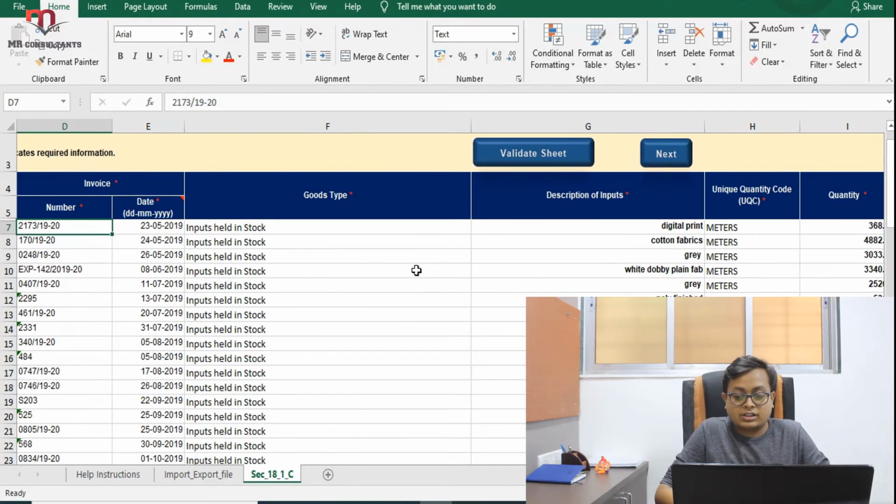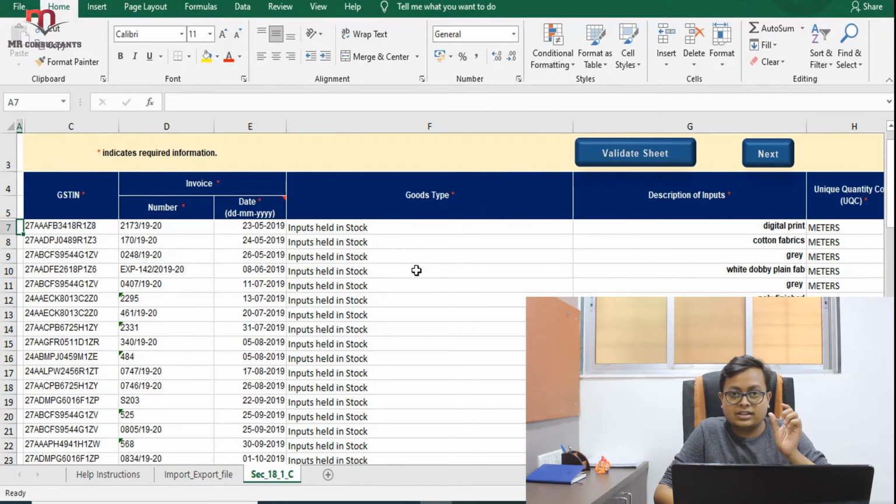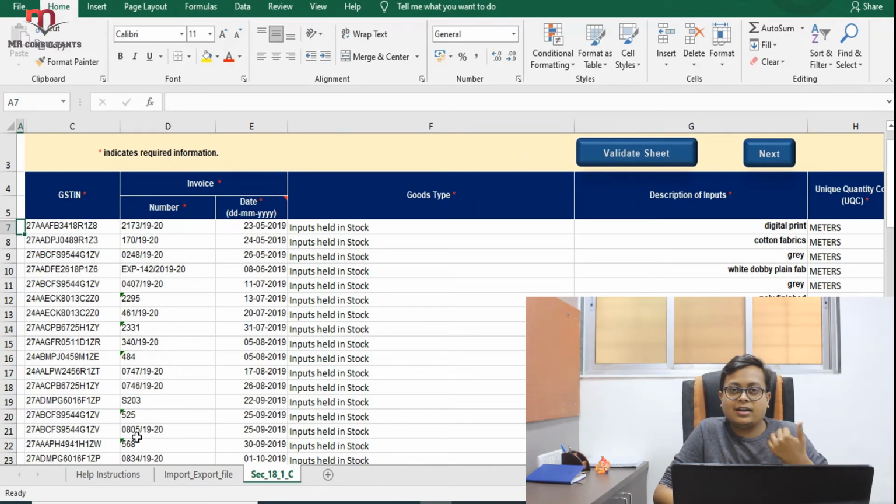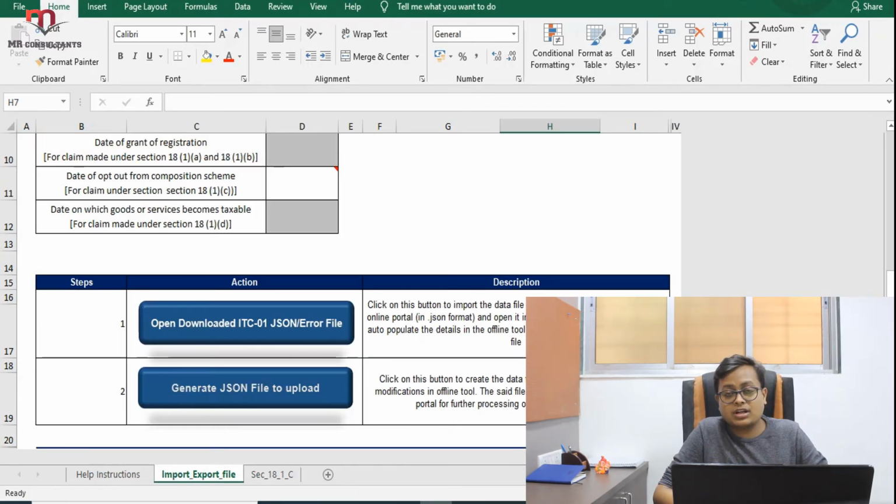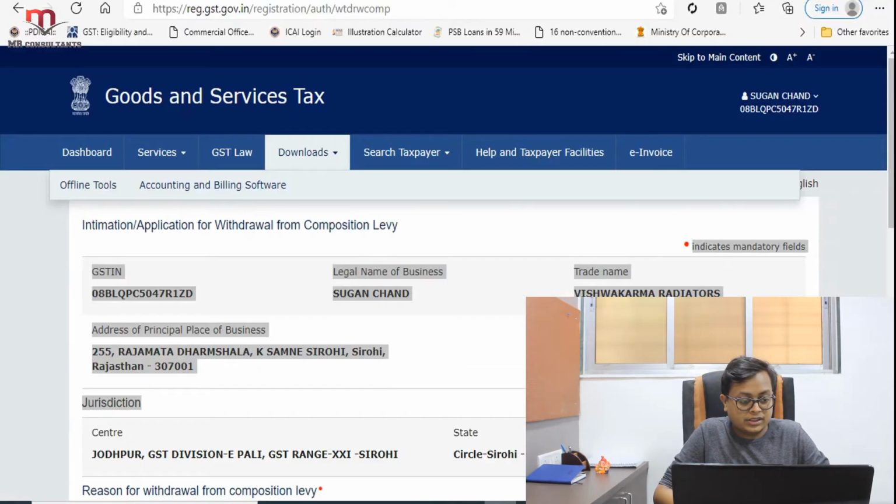Okay. For claiming the ITC, there is a provision in the GST law that you cannot claim ITC beyond 1 year. Like today is 7th March, so you can claim only for invoices dated after 8 March 2020. That is the 1 year limit we have in this. So you cannot claim over and above that. All your invoices have to be dated post 8 March 2020. So there is a time limit of 1 year.